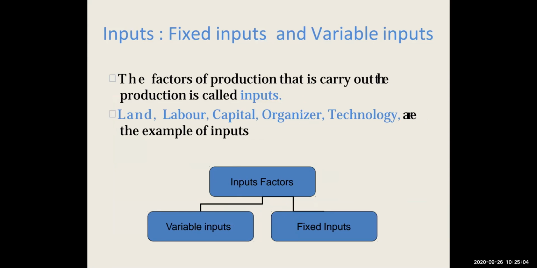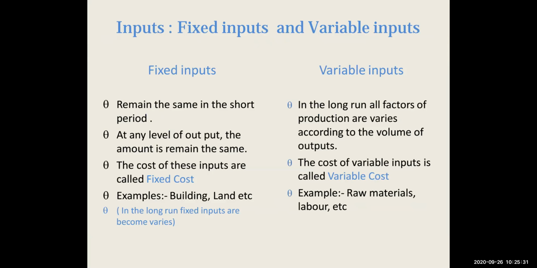Now, when we talk about inputs, inputs could be fixed input or variable input. The factors of production that are used in production are called inputs. For example, for producing any commodity, all the things which are used are known as inputs: land, labor, capital, entrepreneur, technology, etc. Fixed inputs remain the same in the short period.